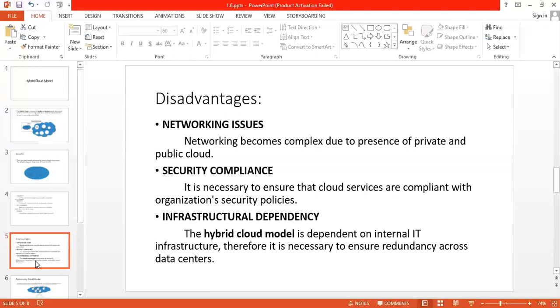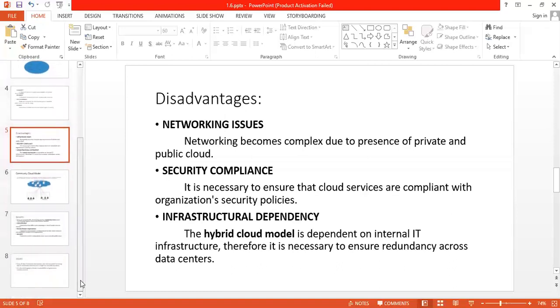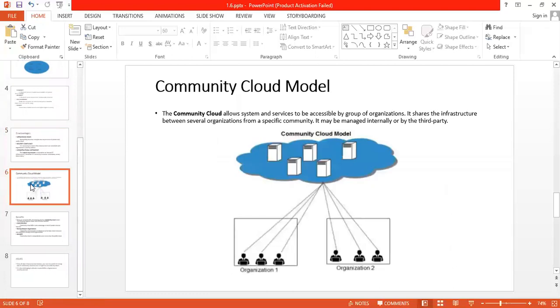So these are some challenges one has to face while going for hybrid cloud computing, but we cannot say this cannot be resolved. Definitely this can be resolved, but one has to take some extra efforts for the same. So this is the whole idea about the hybrid cloud model.